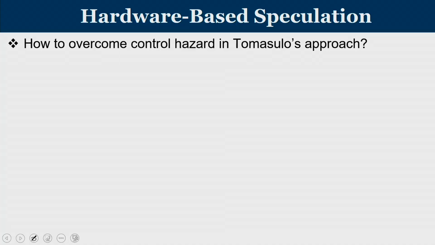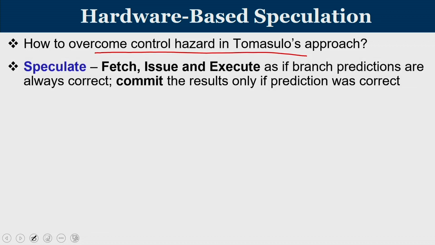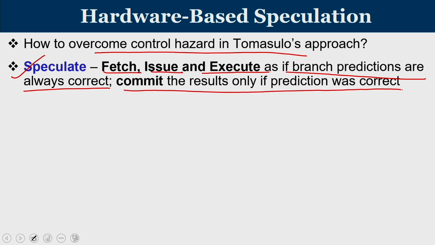Now coming to hardware based speculation, let us try to see what speculation is. Whatever control hazard we have discussed, how can you solve it in Tomasulo's approach? The technique is called speculation. Speculation means fetch, issue and execute instructions as if branch predictions are always correct. But branch predictions can go wrong, so you should commit the results only if the prediction was correct.